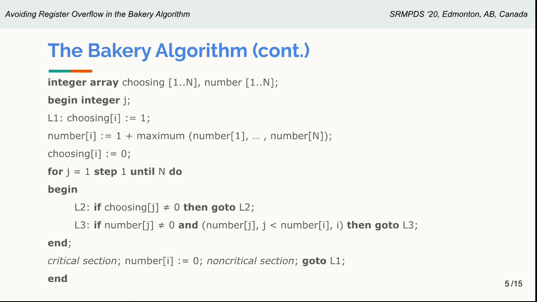As you can see, the process i will choose a numbered ticket that is larger than all other existing numbers in the system. Then it will wait until the conditions are met, and after that it can execute its critical section and reset its number, and then restart again.